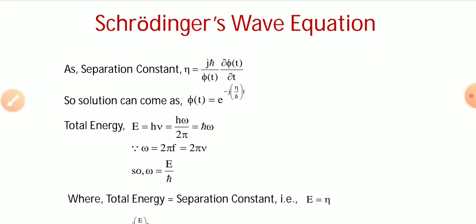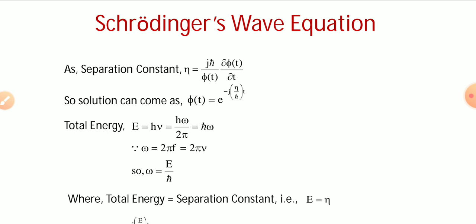So if you just use this separation constant, that is eta equal to j h cut times (1 by phi of t) del phi of t by del t, from this you can also calculate the value of phi of t, and this will become e to the power of minus j eta by h cut times t.